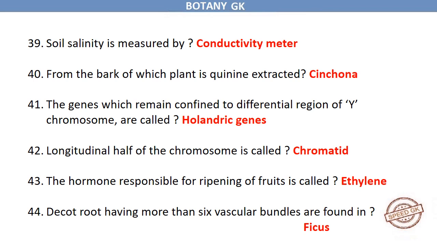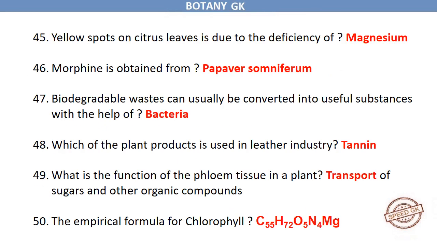Dicot root having more than 6 vascular bundles are found in ficus. Yellow spots on citrus leaves is due to the deficiency of magnesium. Morphine is obtained from Papaver somniferum. Biodegradable wastes can usually be converted into useful substances with the help of bacteria. Which of the plant products is used in leather industry?